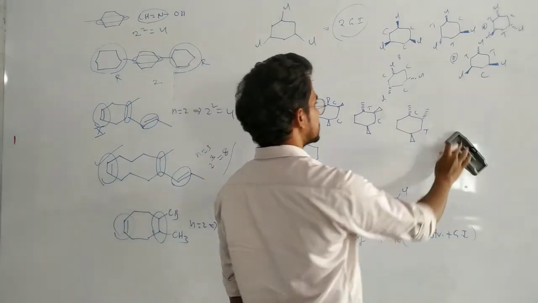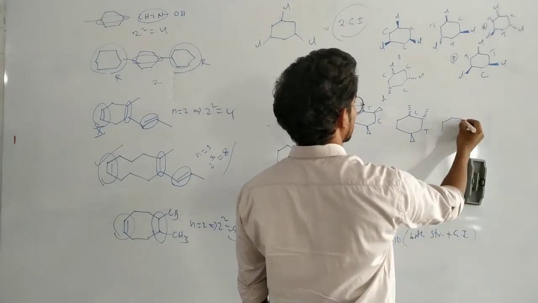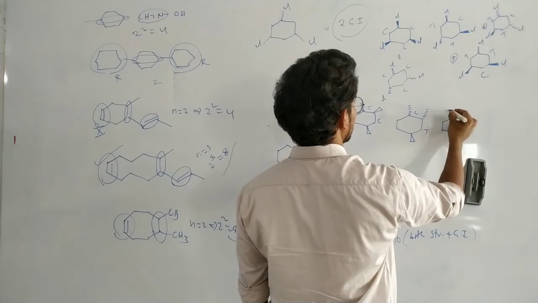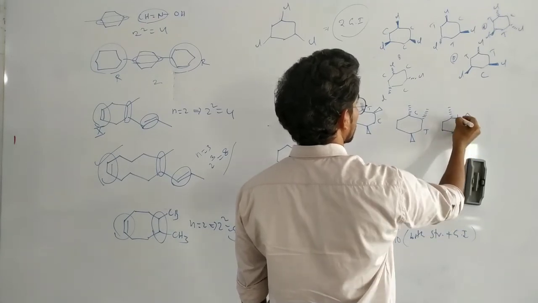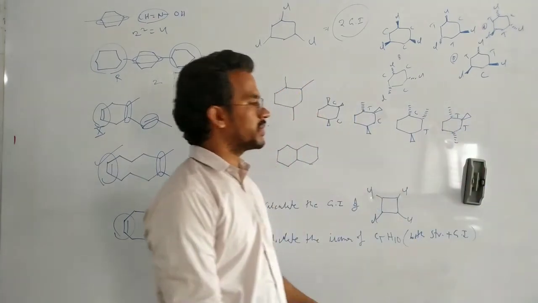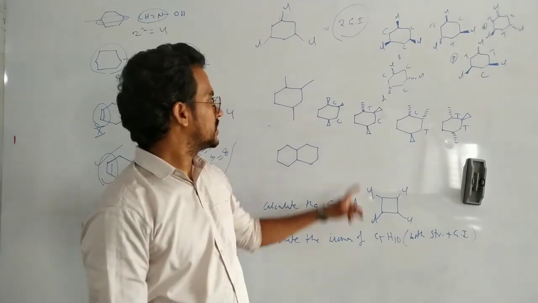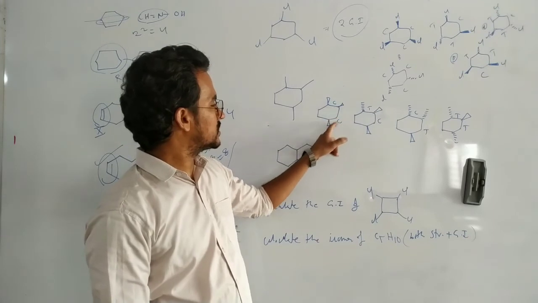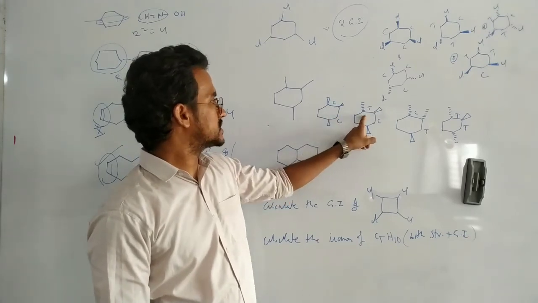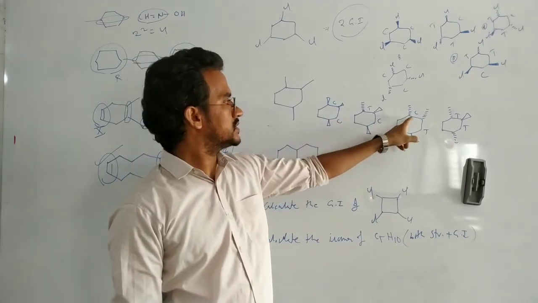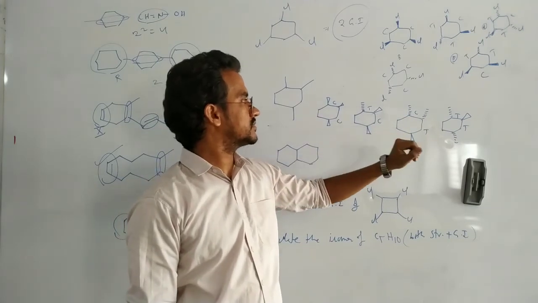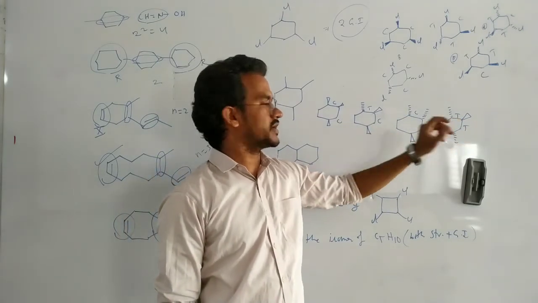Now next one is trans and trans. Above the plane, below the plane, below the plane. Completely different here.